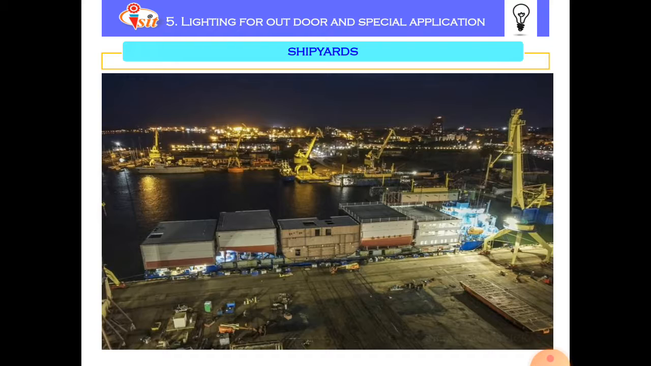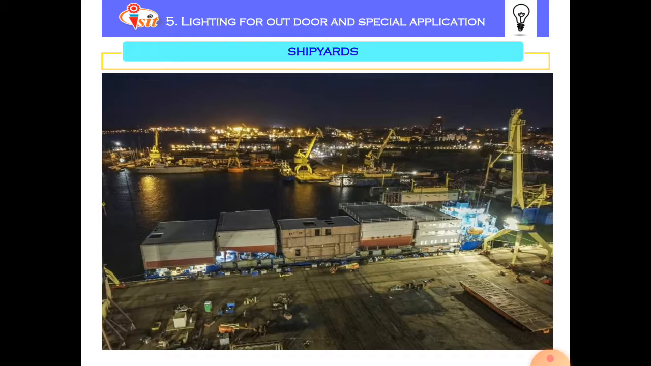The next one is shipyard. Take a look at the shipyard, where the maintenance and the construction of cargo ships are done. The area which is located near the seashore is called a shipyard. The shipyard lighting always depends on all the surrounding conditions, for example wind pressure, rainfall, and the location of the shipyard from the seashore, etc.